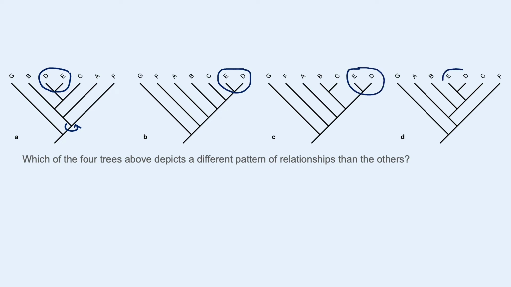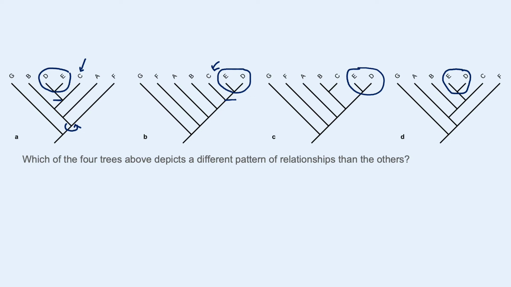So D and E, these are on every tree, A, B, C, D. They're all depicted as each other's closest relative, right? So D and E share a most recent common ancestor to the exclusion of all other species. Now the third relative, their next most close relative, is C,